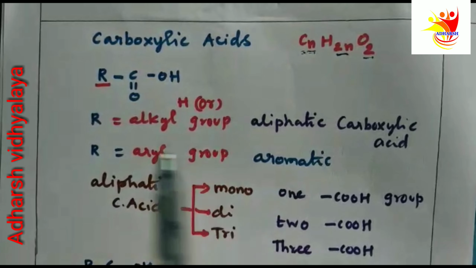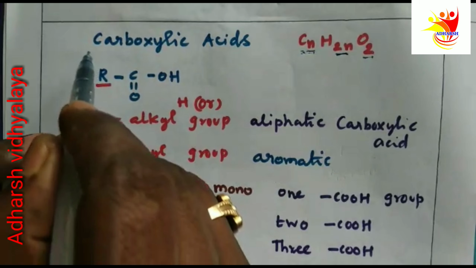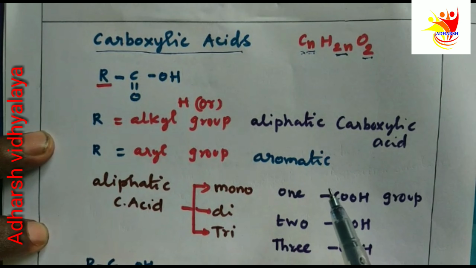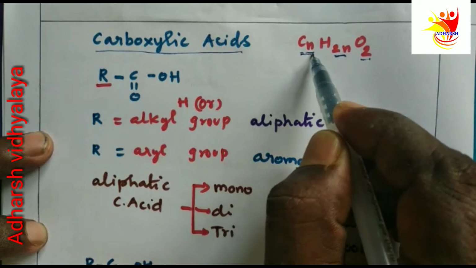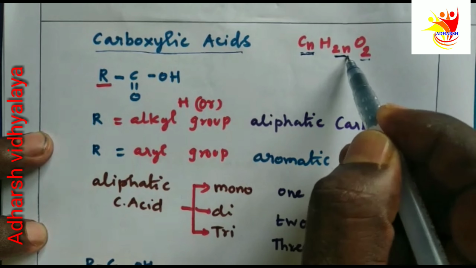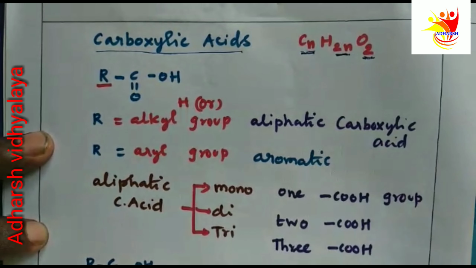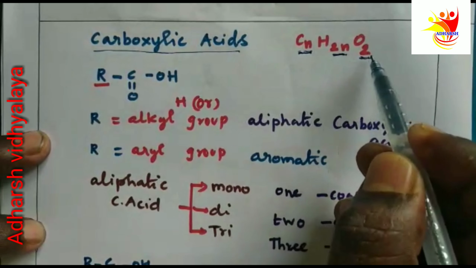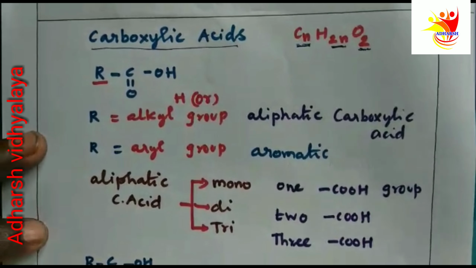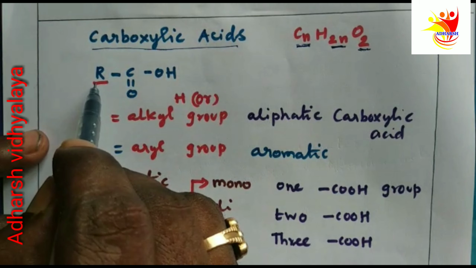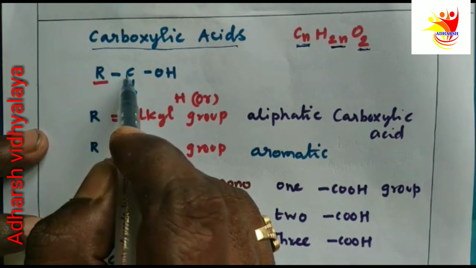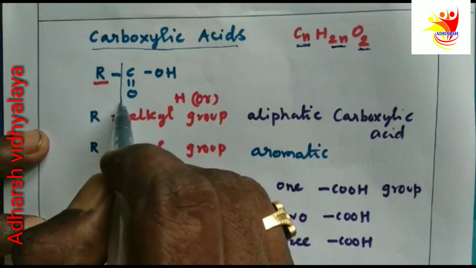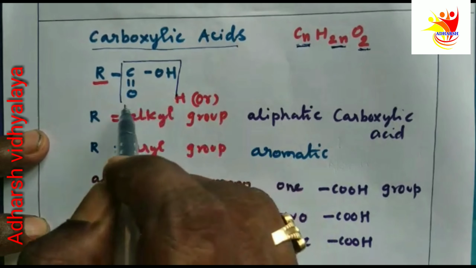Hello students, now we are going to discuss carboxylic acid. Its general formula is CnH2nO2. CnH2nO2 is the general formula for carboxylic acid. In other words, the carboxylic acid is represented as R-C double bond O-OH group. Here the COOH group is the functional group.